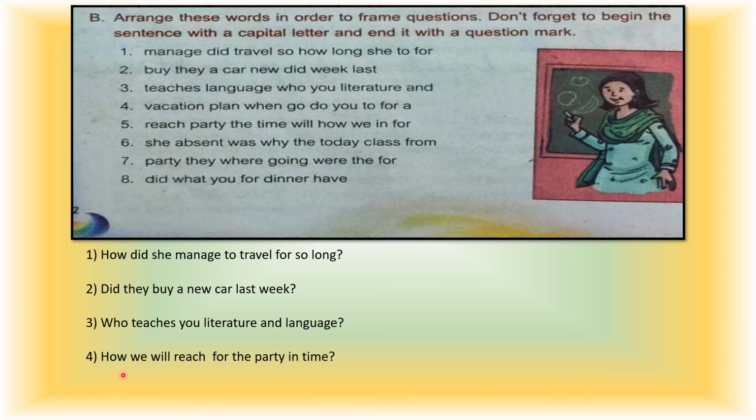Yes. So how should we? First, it's a question. We will. We is a subject. Will is a helping verb. Reach for the party in time. Okay. So reach is a main verb. Okay, children. So this is the way we frame the question.